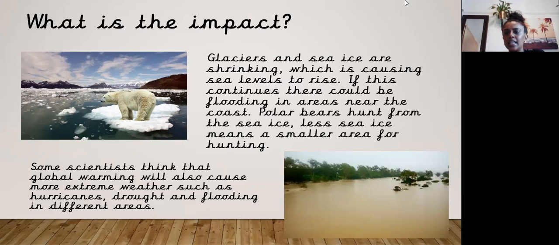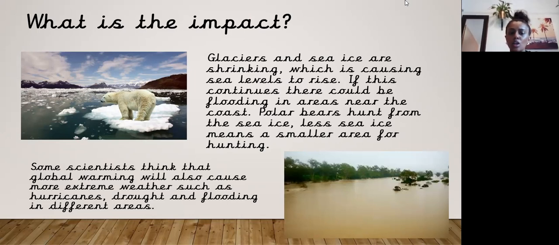Glaciers and sea ice are shrinking, which is causing sea levels to rise. If this continues, there could be flooding in areas near the coast. Polar bears hunt from the sea ice. Less sea ice means a smaller area for their hunting, which means less of the polar bears survive because their food is not readily available.